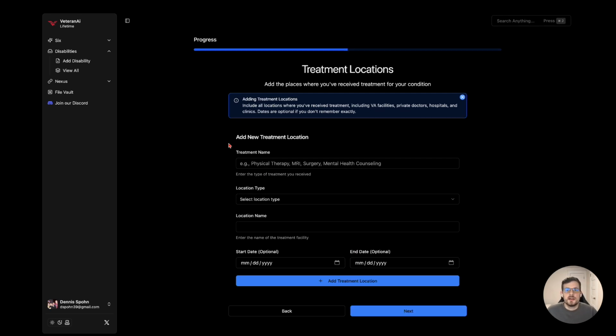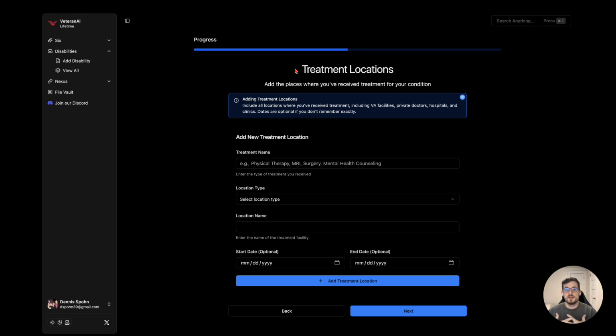Okay, I did want to take just one second to explain this portion right here because I get a lot of questions. This is basically treatment locations. If you have a decade's worth of treatment for a certain condition, do not feel like you have to go through your records and write every single solitary one of them down here. You don't have to write any of them down if you don't want to.